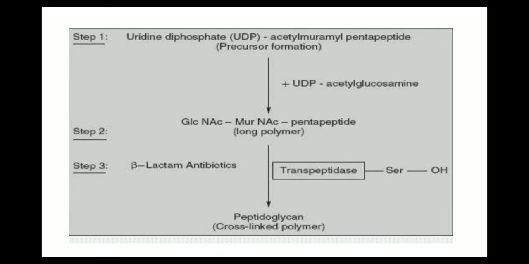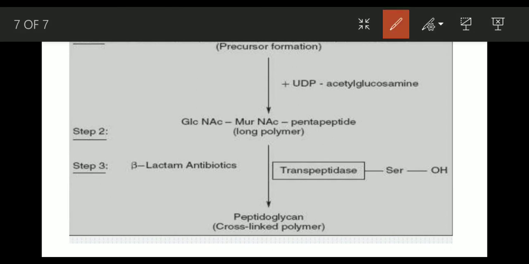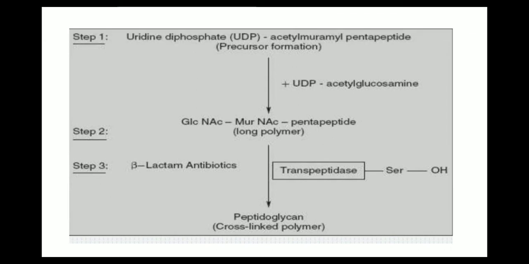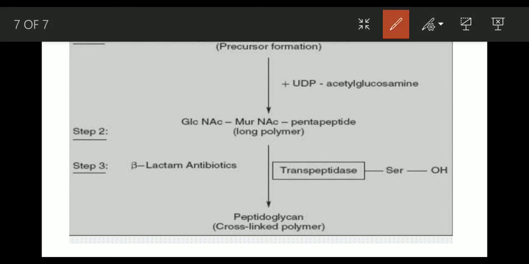In this diagram, in this flow chart, you can see the biosynthesis of peptidoglycan. As you know, peptidoglycan is formed by NAM and NAG, right? Once the NAM and NAG polymer is formed, then there are the cross-links. The tetrapeptide side chains that are present on the NAM are cross-linked. This reaction is known as the transpeptidation reaction.